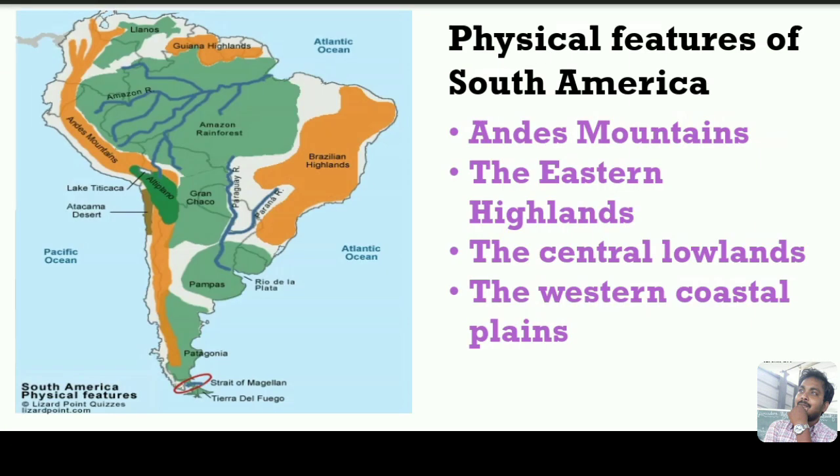Now, physical features of South America. The physical features of South America have been divided into four parts. The first one is the Andes Mountains, then the Eastern Islands, the Central Lowlands and the Western Coastal Plain.